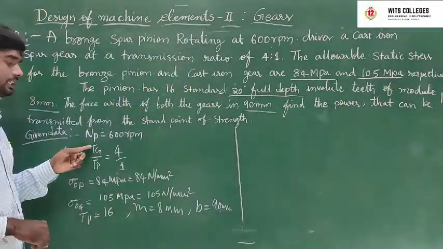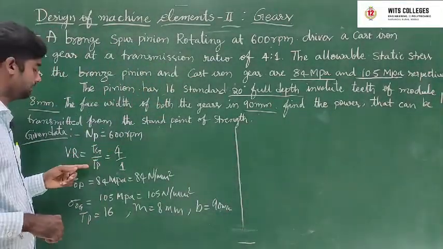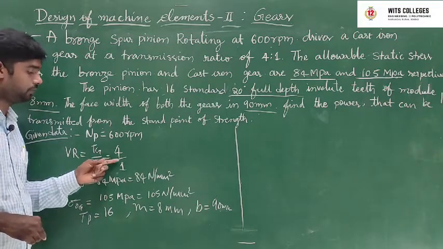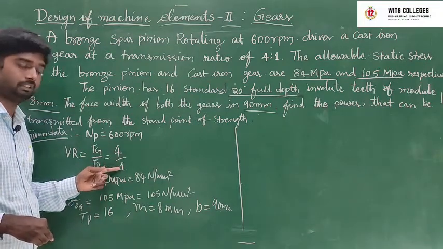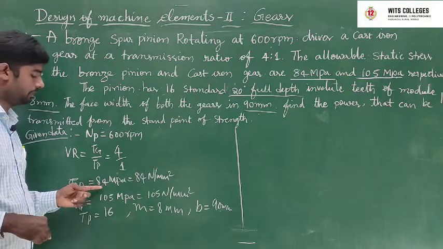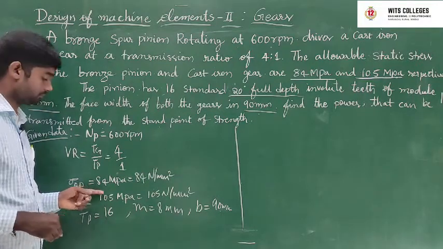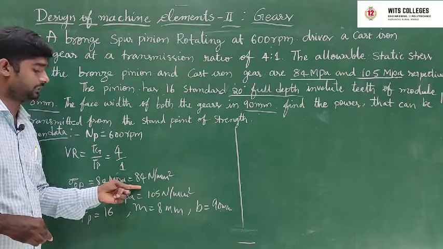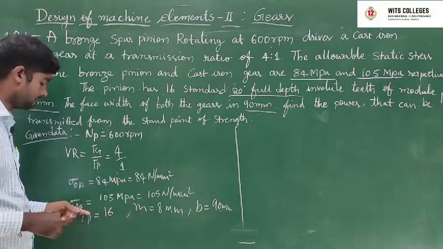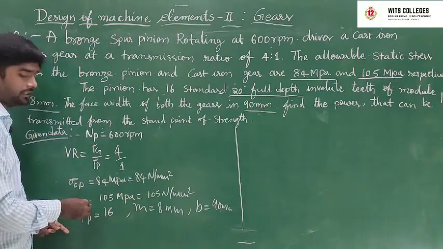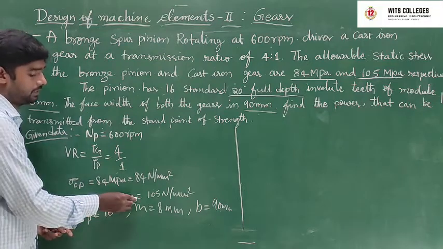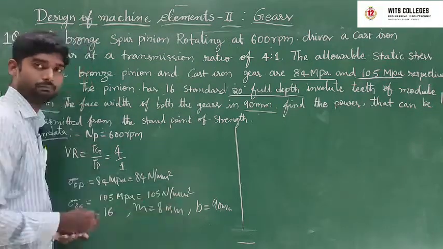Given data is NP 600 rpm, VR equal to TG by TP is 4:1, that means 4/1. Next, sigma OP, the stress, is 84 megapascal, equal to 84 newtons per mm square. Sigma OG, the gear stress, is 105 megapascal, equal to 105 newtons per mm square.